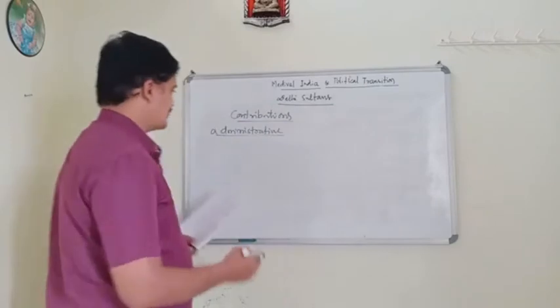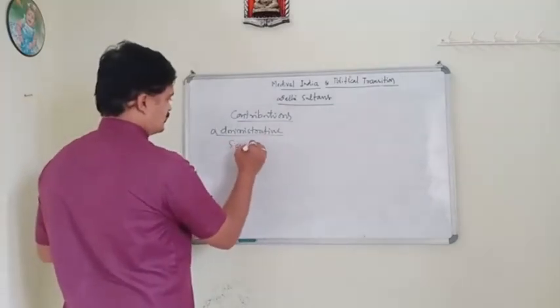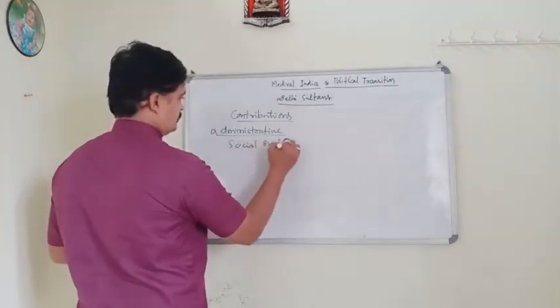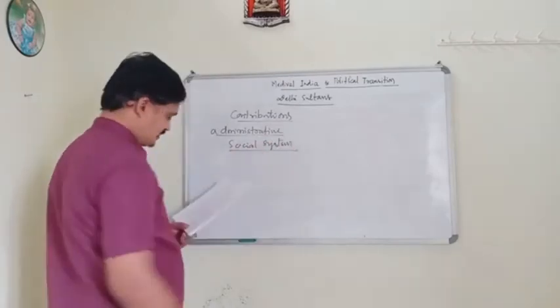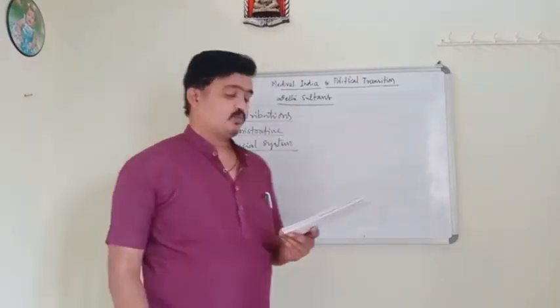So later we come to the social system. Here, slavery was in practice.